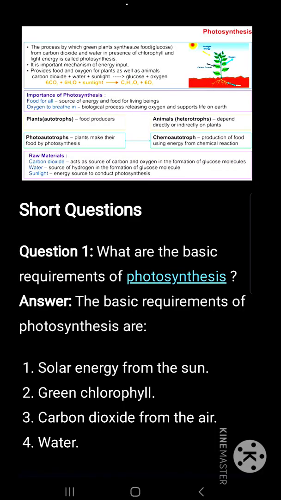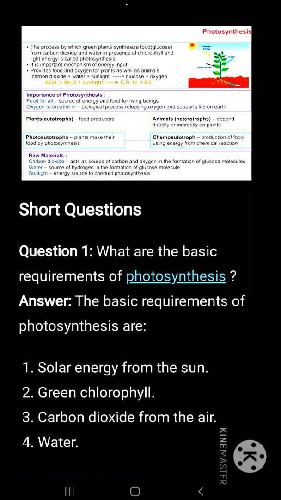10th ICSE Biology, photosynthesis. The process by which green plants synthesize food, glucose, from carbon dioxide and water in the presence of chlorophyll and light energy is called photosynthesis. It is an important mechanism of energy input. It provides food and oxygen for plants as well as animals.